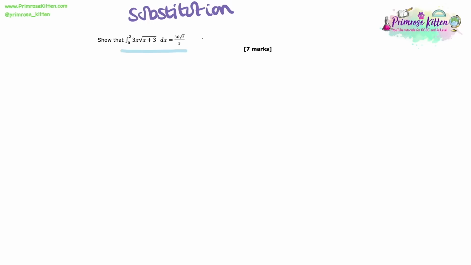And what I always do when I have a question that I'm going to use integration by substitution for is I look at the trickiest bit of this equation, so in this case this root x plus 3, and I think, how can I simplify that? What substitution can I make that's going to make this look a lot nicer? And the substitution I will make in this case is going to be that u equals x plus 3. So this is going to be what this whole question is going to pivot on. So we know u equals x plus 3.